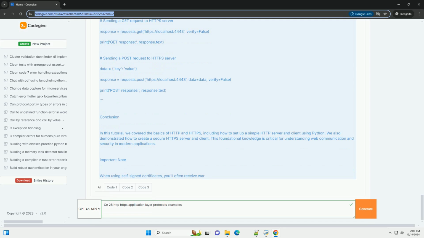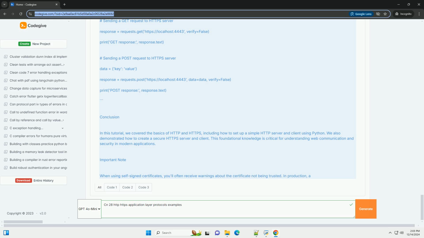Key features. Statelessness. HTTP is a stateless protocol, meaning each request from a client to a server is treated as an independent transaction. The server does not retain any information about previous requests. Request/response model. Communication occurs in the form of requests from the client, for example a web browser, and responses from the server.